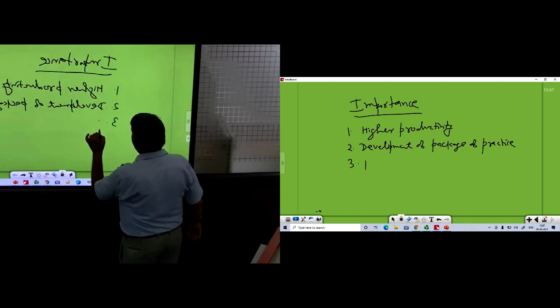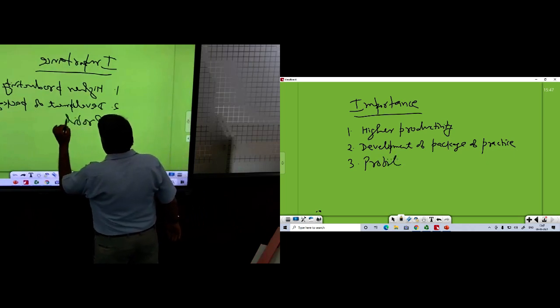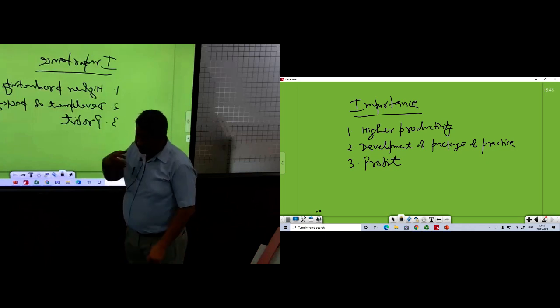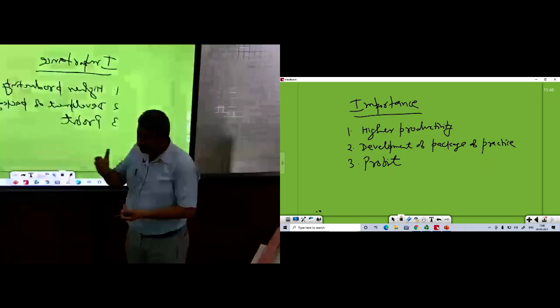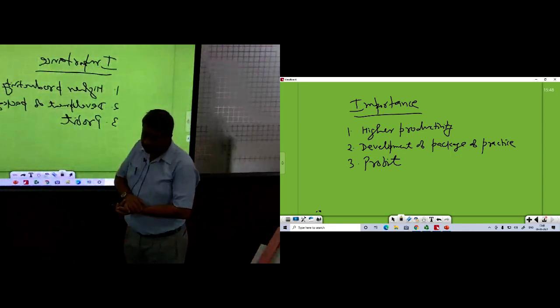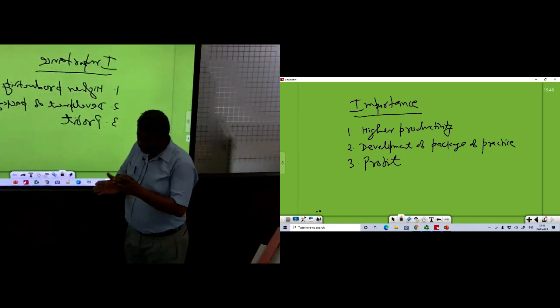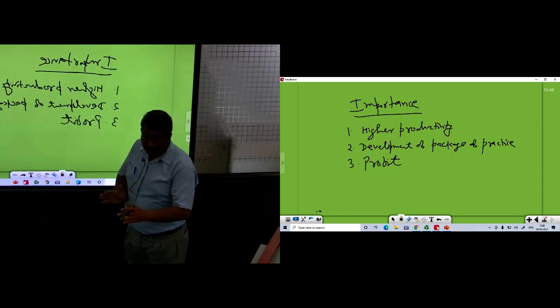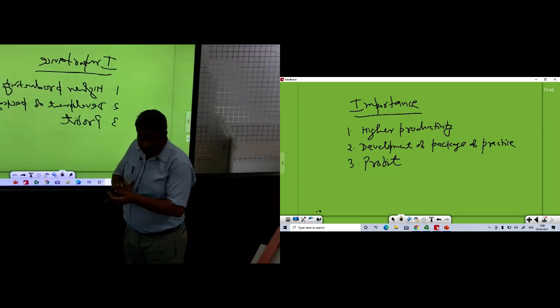Another importance is profit, because agronomists take care of the cost of cultivation. Suppose by 100 kg nitrogen we get, say, 50 kg yield, and by application of 120 kg nitrogen we get only 52 kg yield. So we compare how much yield, or we can say profit, is obtained by the extra nitrogen. So it is only possible when we calculate the cost of each dose of input or nutrient. So this is the job of agronomists to find out.